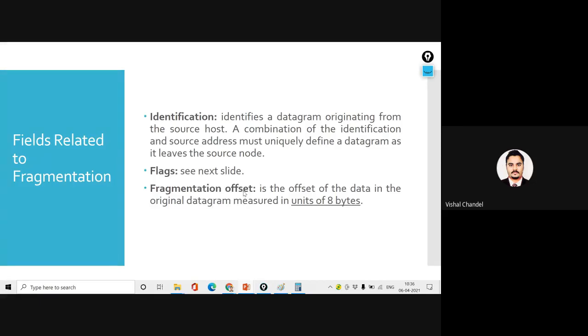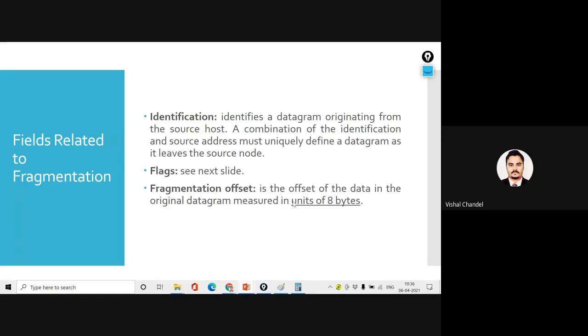Are you getting my point? You have a capacity and you have a channel. In this channel, you can transfer the complete assignment in a single packet, which we call the IP datagram. But when the capacity of your channel is less, what will you do? You use the same header, but you fragment your packets. How will you fragment those packets? You will fragment that packet into smaller sizes. That was the fragmentation I was explaining.